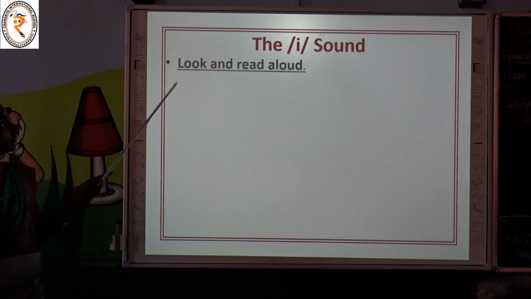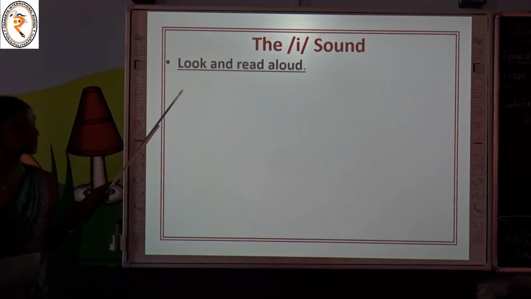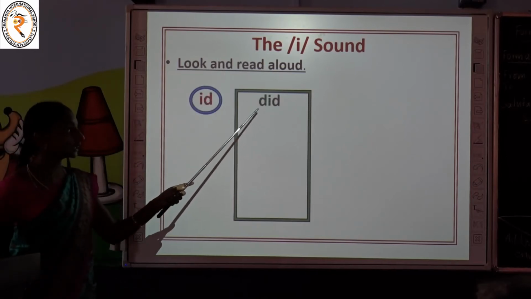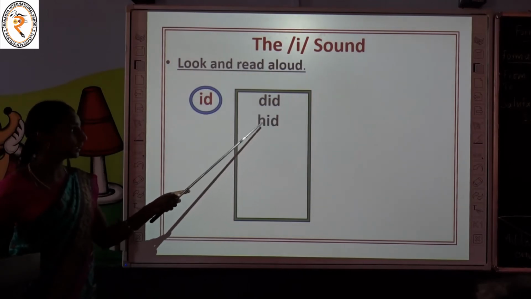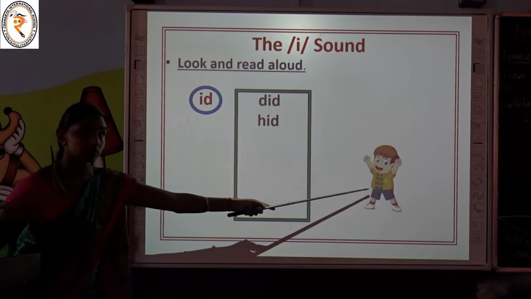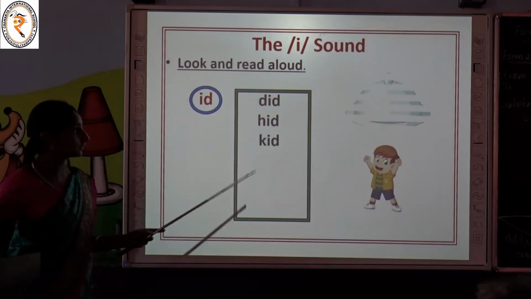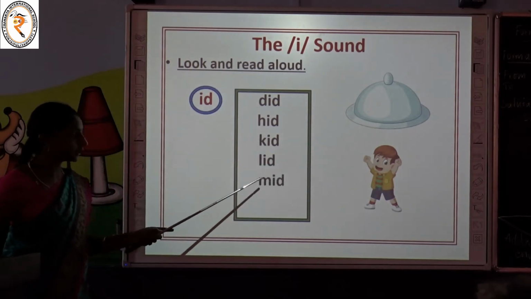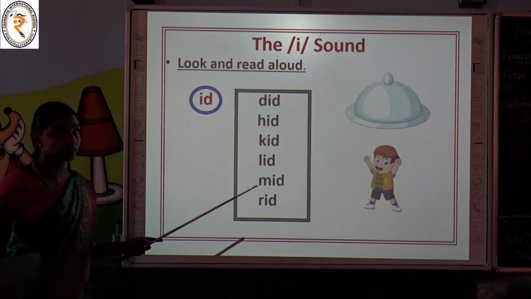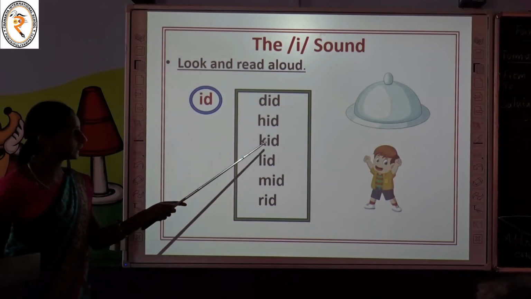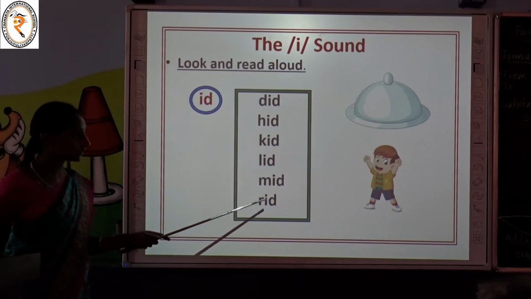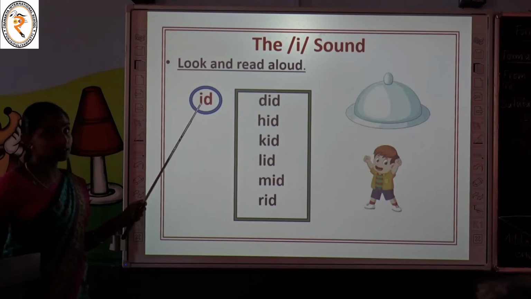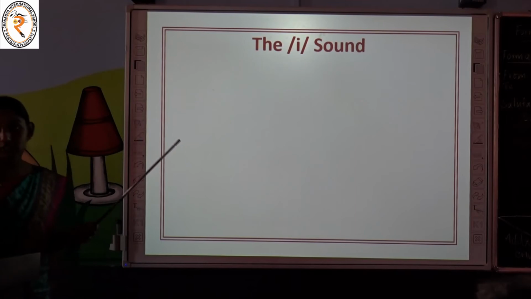Move on to the next example. Now we are going to look at and read some words which end with the letters ID. Shall we read? D-I-D, did, hid. What is it, children? Can you see this picture? Yes, kid. What is it, children? Can you see this picture? Name it. Lid, mid, rid. Yes, children, shall we read it once again? Did, hid, kid, lid, mid, rid. Children, have you noted all these words end with the letters ID and end with the sound id? Yes. Move on to the next example.